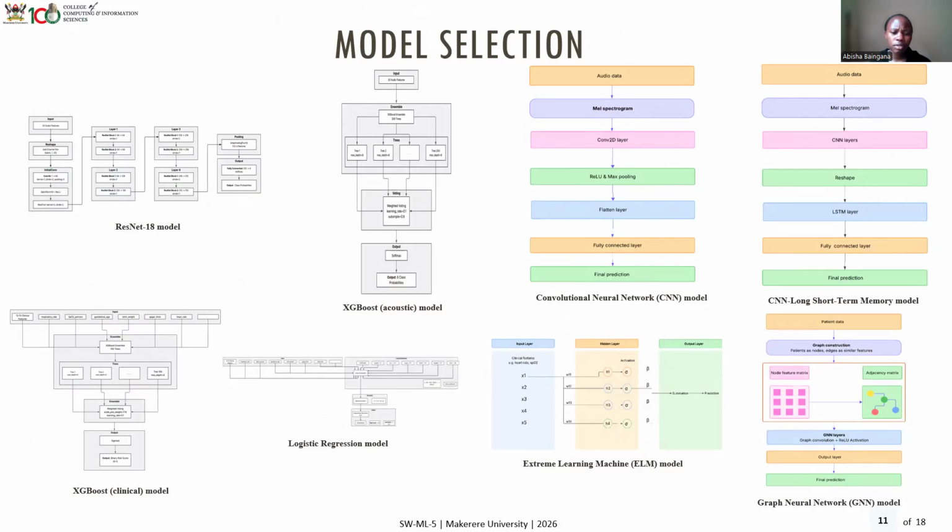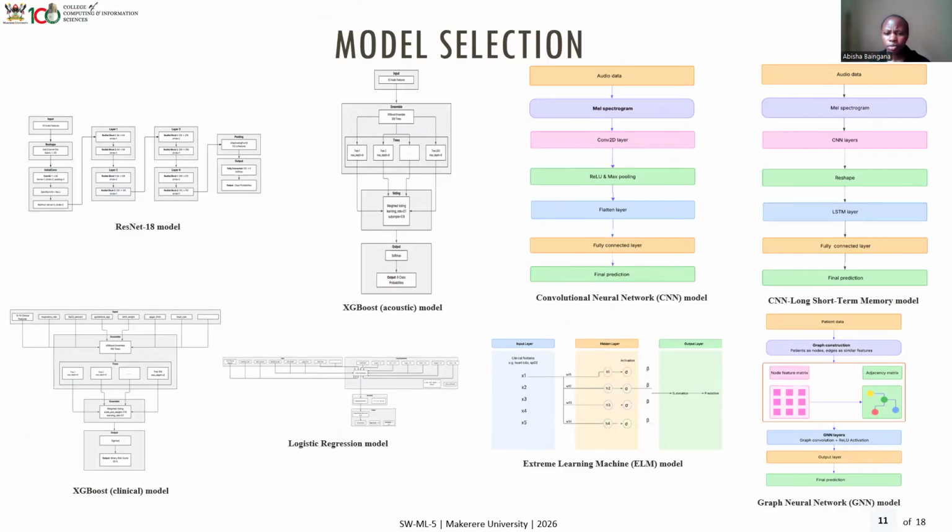Then moving on to XGBoost for the acoustic model, we had an input of the acoustic features. Then we had the trees that we looked at from the different features, and then we came down and had them outputted as well.